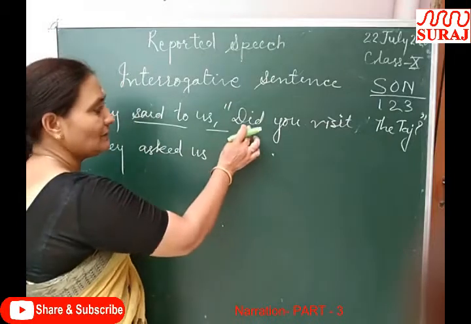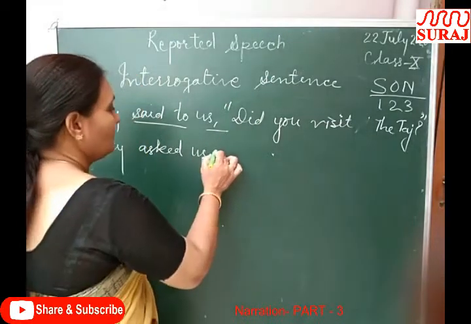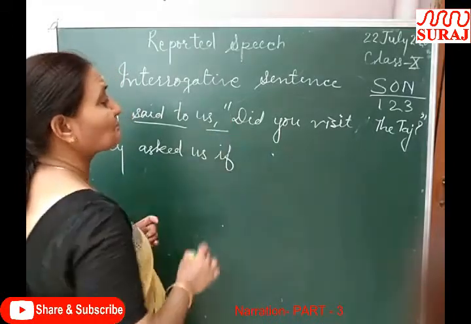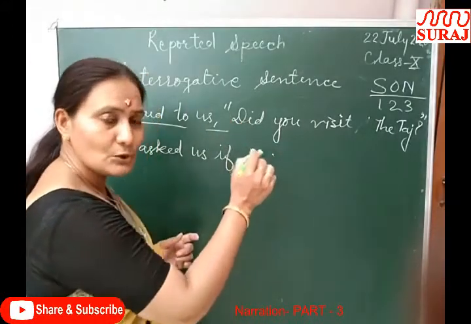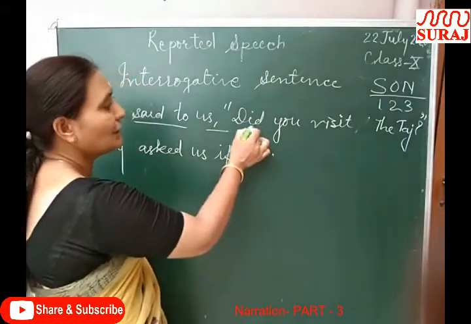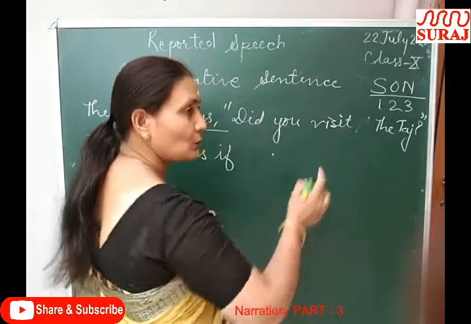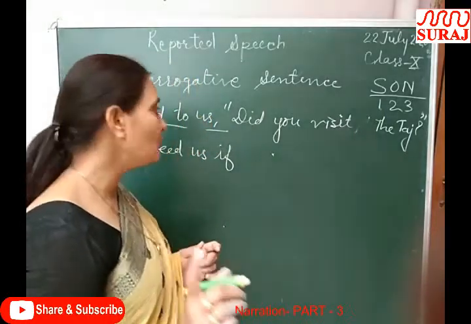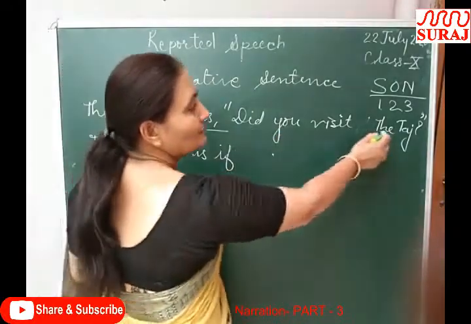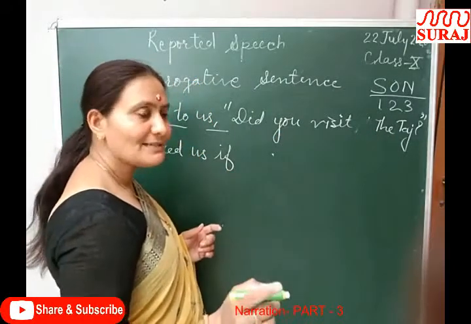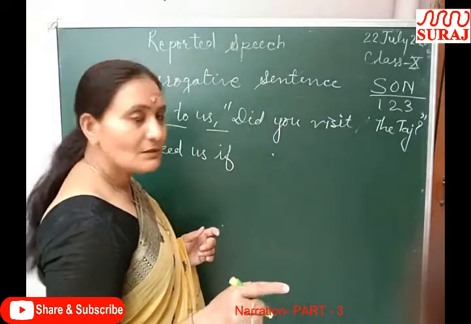I told you if the sentence starts with a helping verb, we use if. Did is an action word, a time word which is used for past tense. Did you visit the Taj: visit is first form. After do, does or did we always use first form. So did makes it past indefinite, and past indefinite is changed into past perfect.